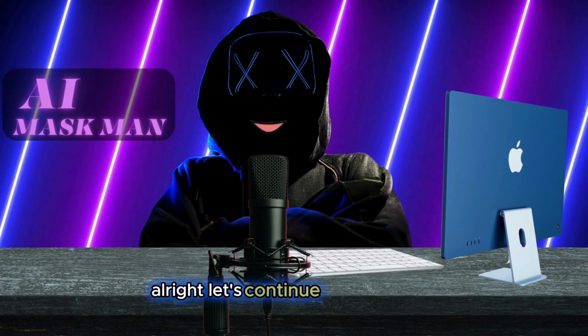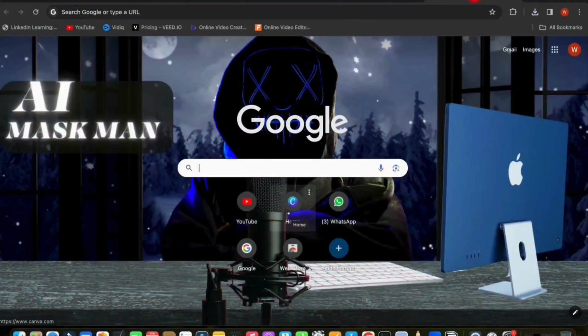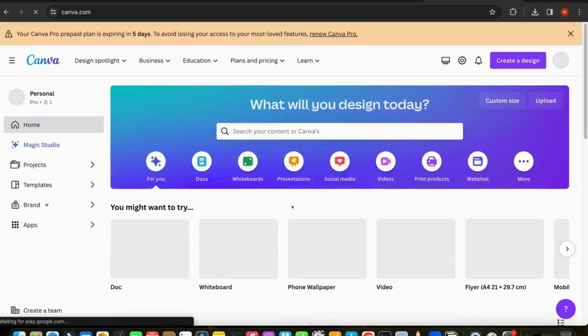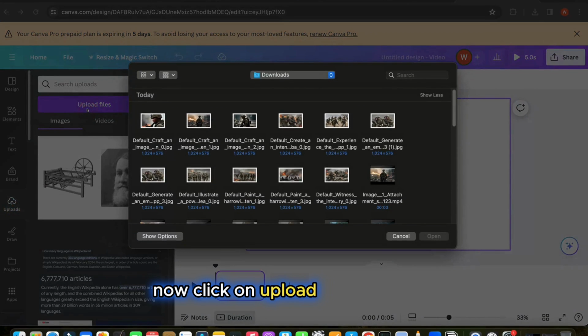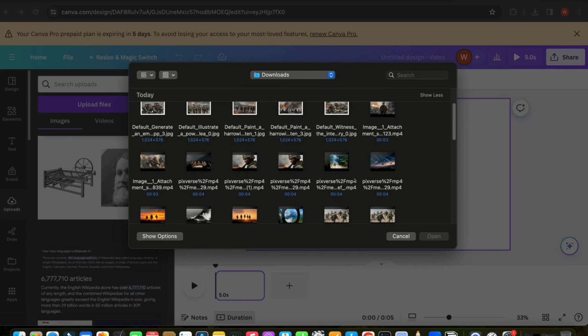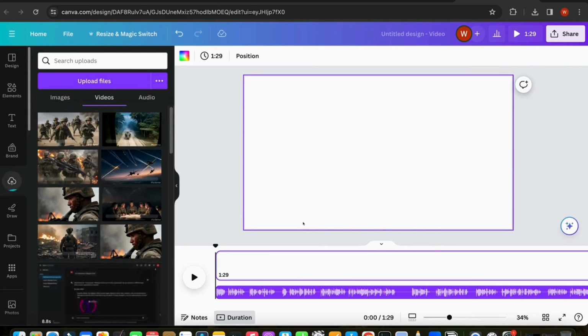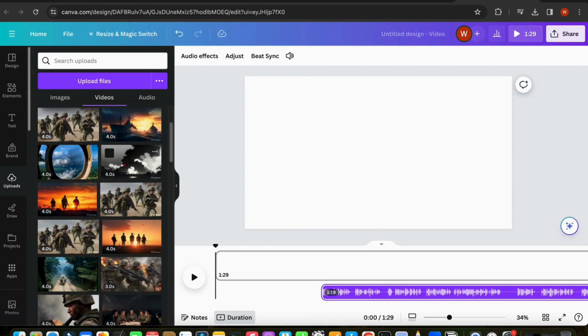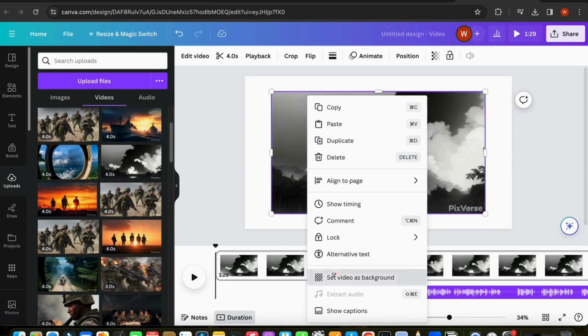All right, let's continue with our topic again. We'll use Canva, because it is the perfect tool to edit a video for the beginners. Open Canva and select the video icon from the dashboard. Now click on Upload all the images, animated videos, and voice over track. Then drag and drop the voice over track to the timeline. Then set all the videos one by one as per your script.